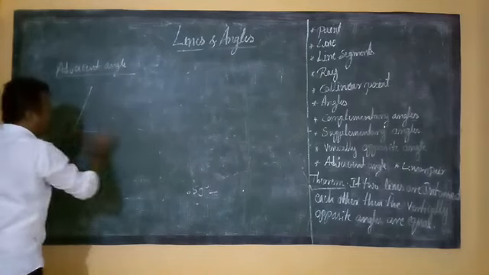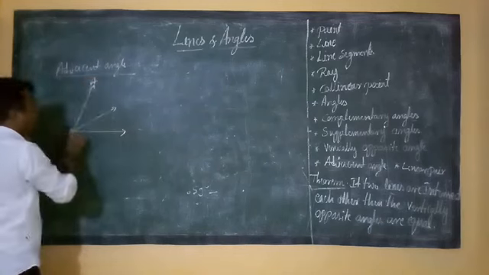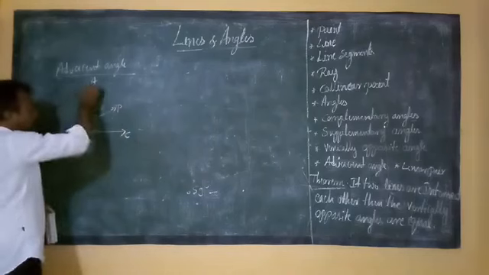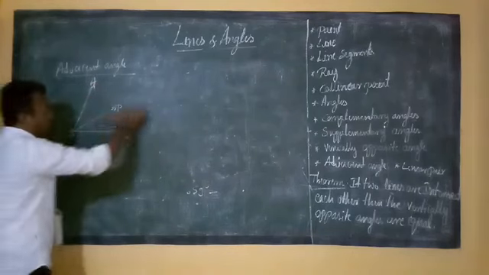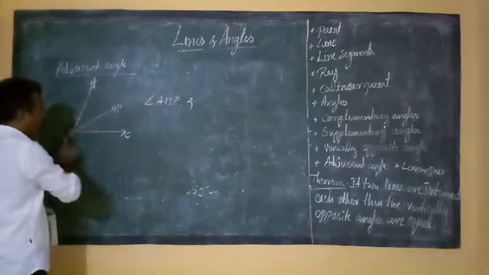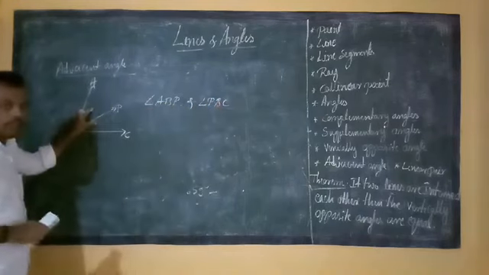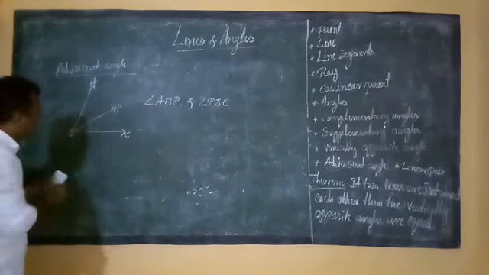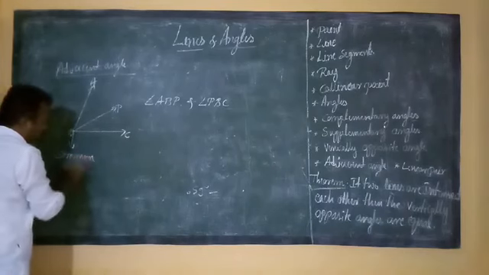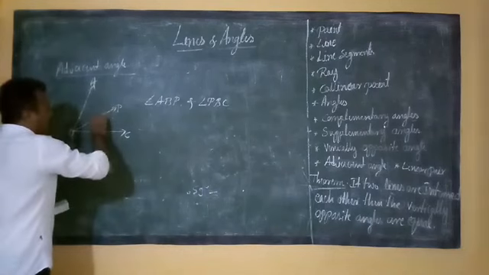See students, here A, B, C, and I will take P. Here two angles are there: angle ABP and another one, PBC. These two angles have a common vertex. What is the common vertex? This is the common vertex, B. And BP is a common arm.